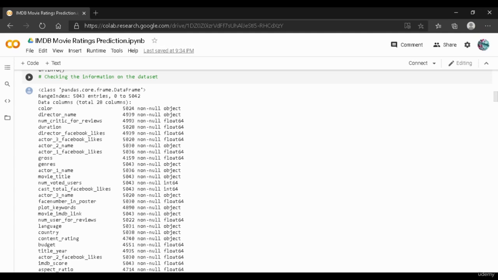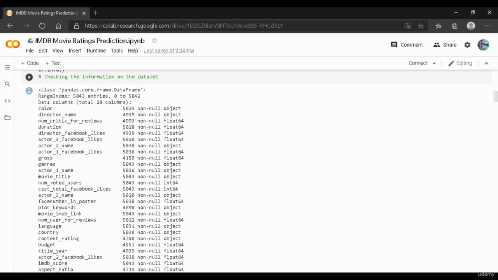So as we know, there are a total of 5043 entries, and out of that you can see that in the color column we only have 5024 rows over here. That means that there is a mismatch over here,